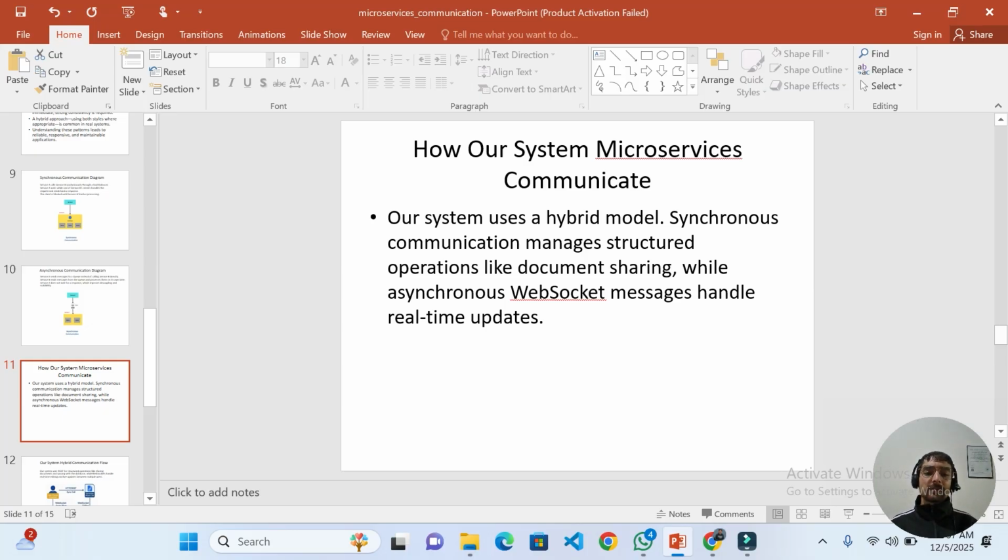How do our system's microservices communicate? Our system uses a hybrid model. Synchronous communication manages structured operations like document sharing, while asynchronous WebSocket messages handle real-time updates. In our system, we use a hybrid model. We use both synchronous and asynchronous communication.